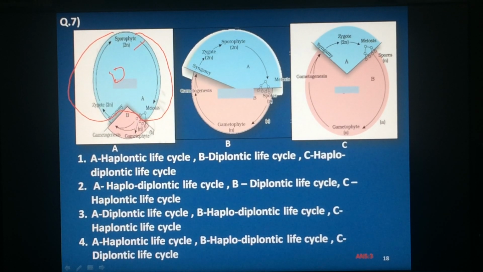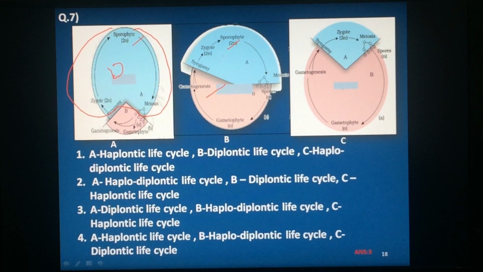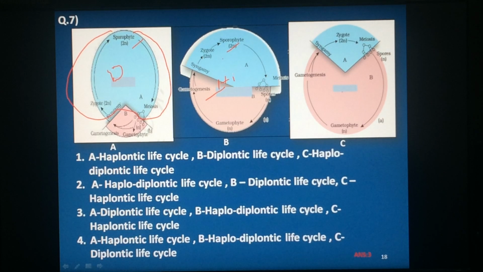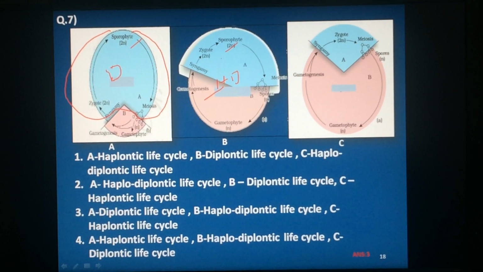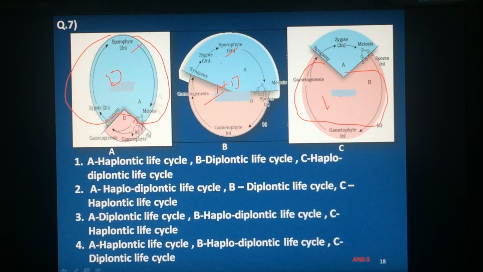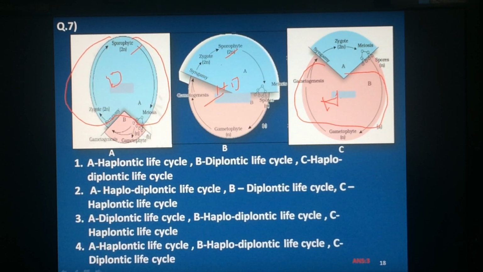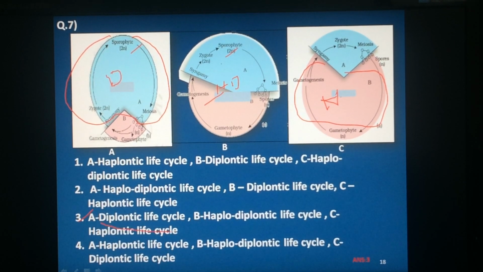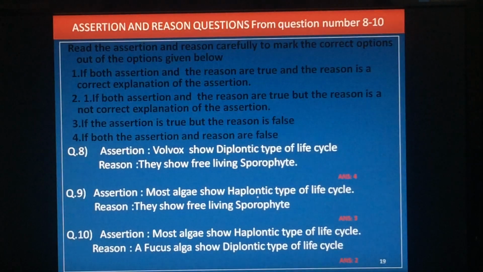Here both diplontic as well as haplontic are the same, so haplodiplontic. Third one, haploid content is more, so it is haplontic. So which is the answer for seventh one? Third option. Third option is correct.